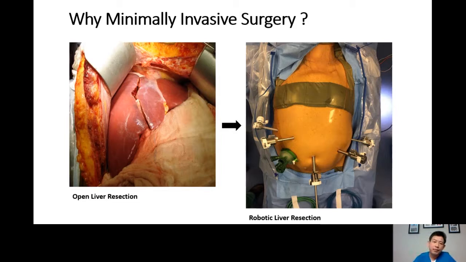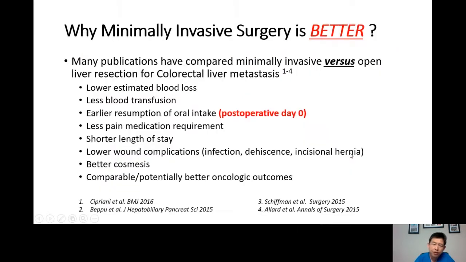This is the comparison between open liver resection and robotic liver resection. As you can see, with open operation, we create a wide incision in order to expose the liver. This is the retractor to keep the abdominal cavity open. While on the right-hand side, you can see several trocars that were made to enable a robotic liver resection. It's about 1, 2, 3, 4, 5, 6 trocars. Each of them is about 8 millimeters in size, and this is the largest incision where the liver specimen has to come out. So the same operation can be done, big operation or small operation. We like to do a small operation if possible because it's better for the patient.